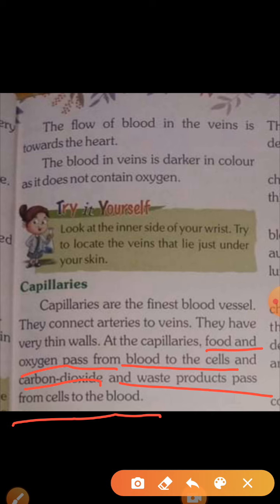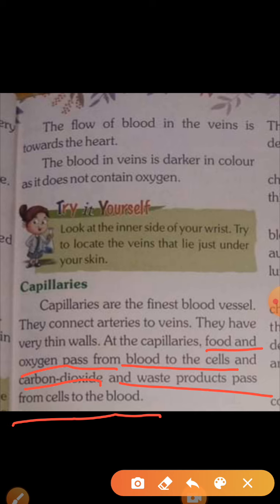Means at the capillaries, food and oxygen pass from blood to cell first, and after that carbon dioxide and waste products pass from cell to blood. Understood? I hope you all get the meaning of capillaries also.